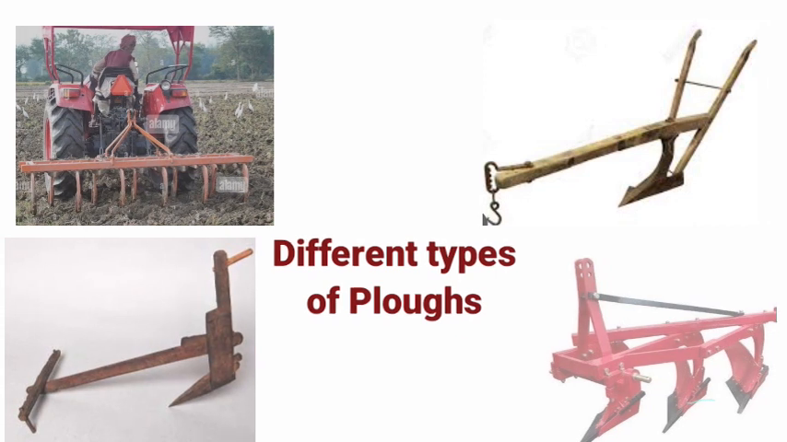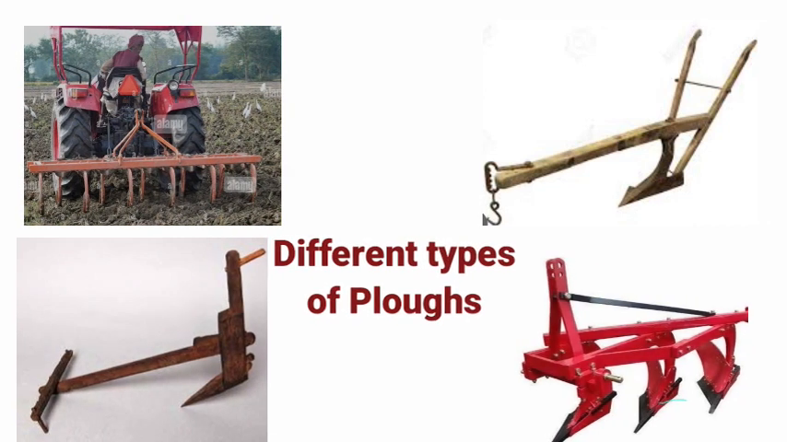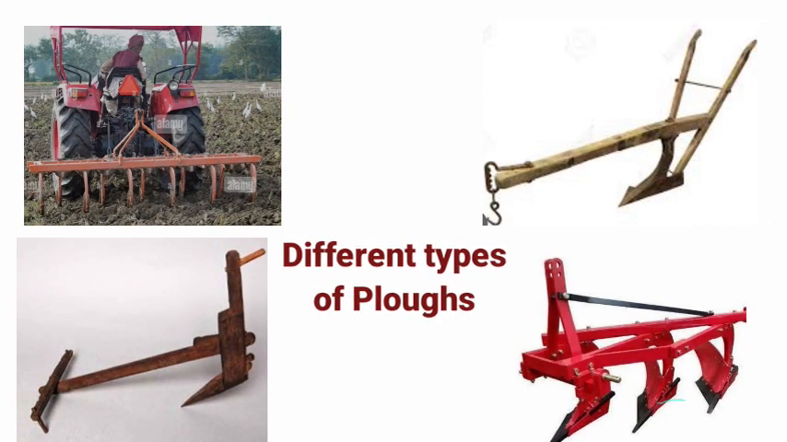Let us see the pictures of different types of plows. A plow that is fixed to the back of the tractor. So having multiple plows, and olden days plows are also shown here, and a triplet plow. In many places we see this type of plow also.